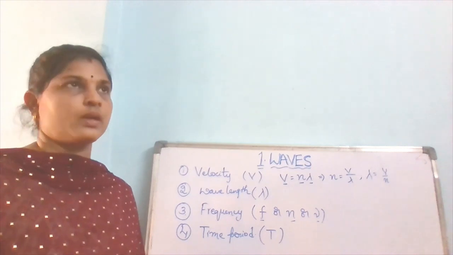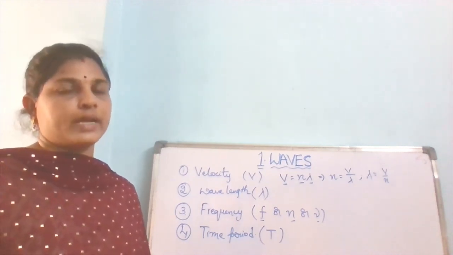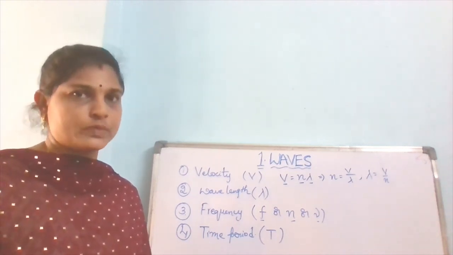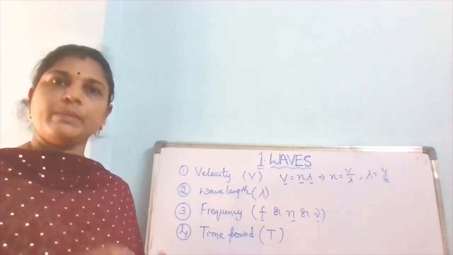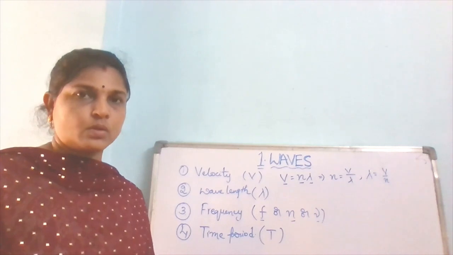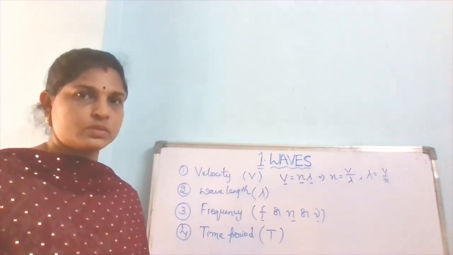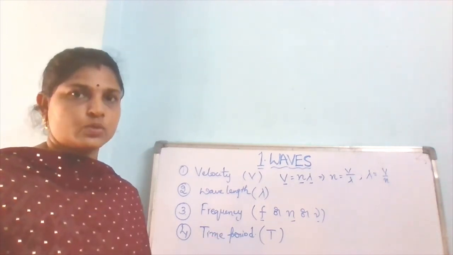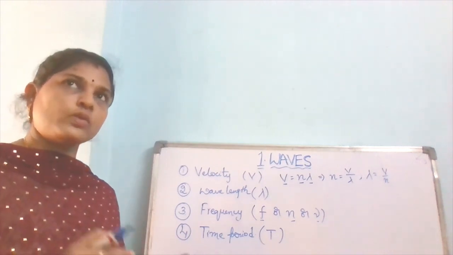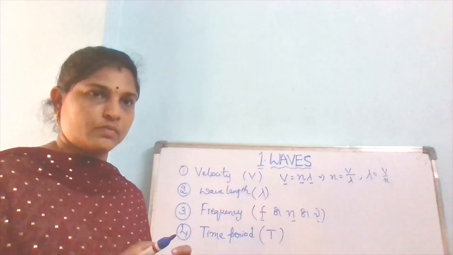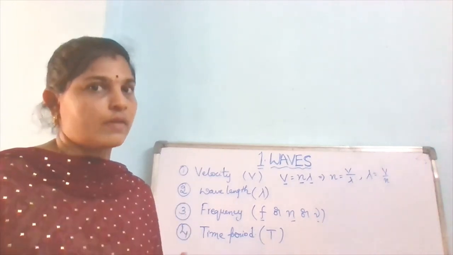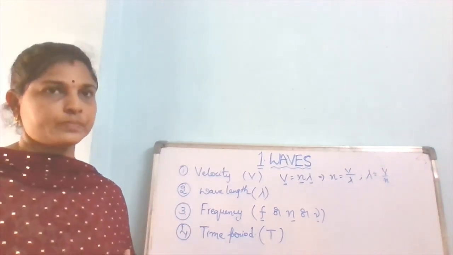So we hear different types of sounds from different sources, and depending on those differences we can observe differences in the quality of the sound.